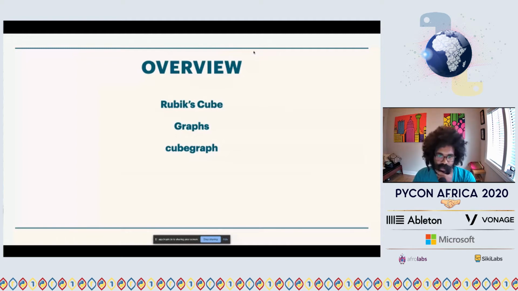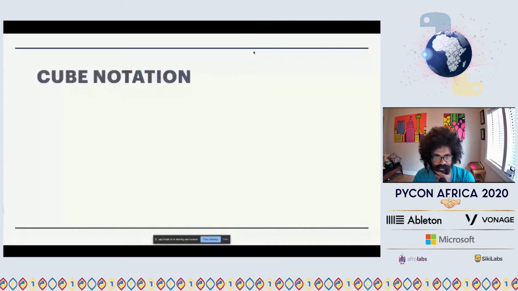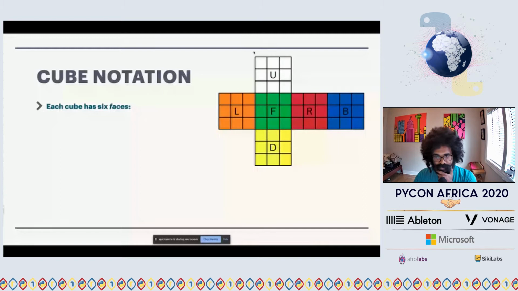So now I'll digress a bit just to talk about cube notation, which is relevant later in these slides. Breaking it down, the Rubik's Cube has 6 faces. We denote them by their orientation: L for left, F for front, R for the right face, and so forth: back, down, up.